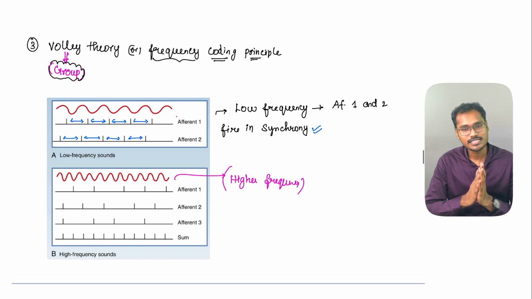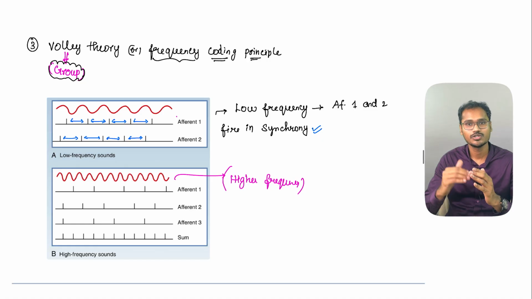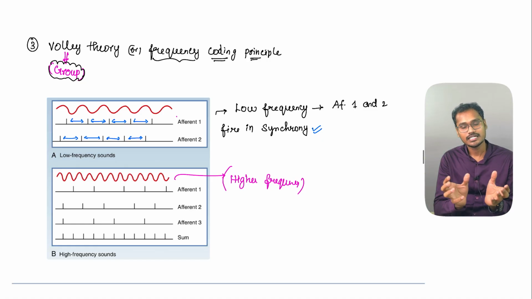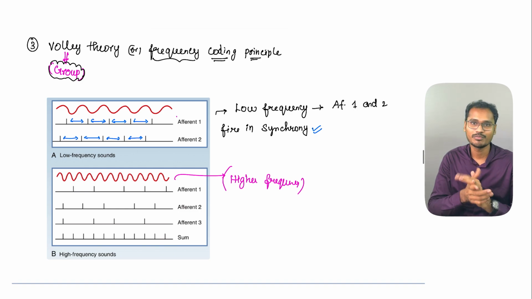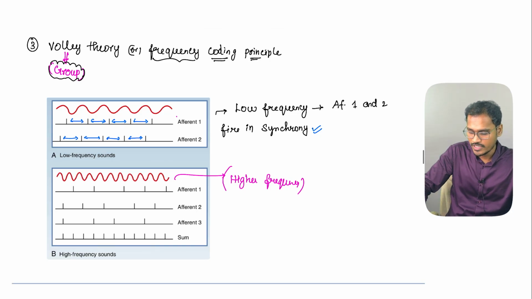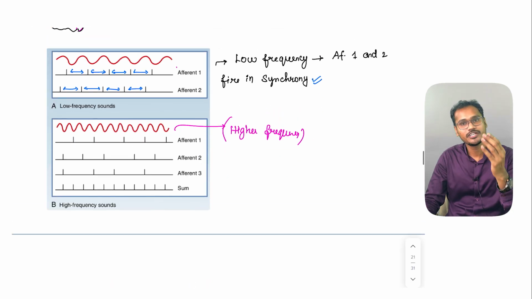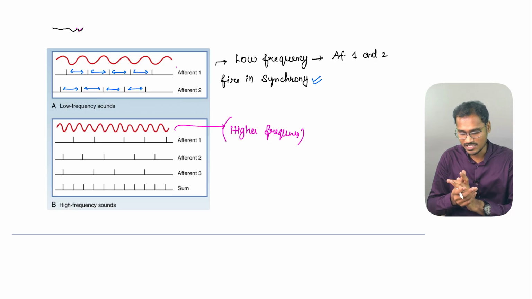So what the brain does is try to recruit multiple afferents. It will recruit afferent 1, afferent 2 and afferent 3 and then summate them after some time. I know this sounds like a somewhat complicated concept. Let's try to understand with a simple example. Suppose, during your childhood, you must have seen some movies wherein they tap the bell when the class is over.